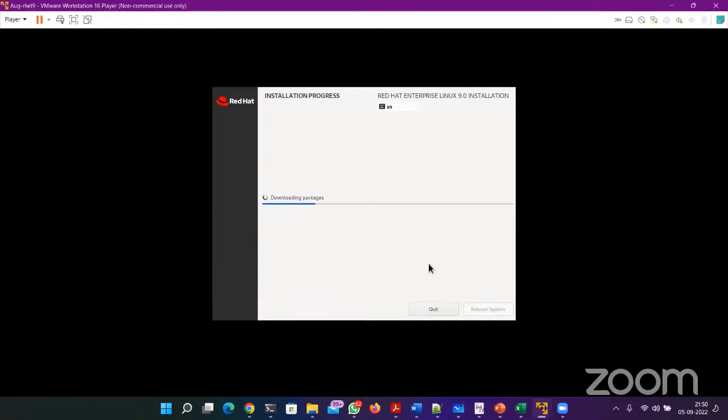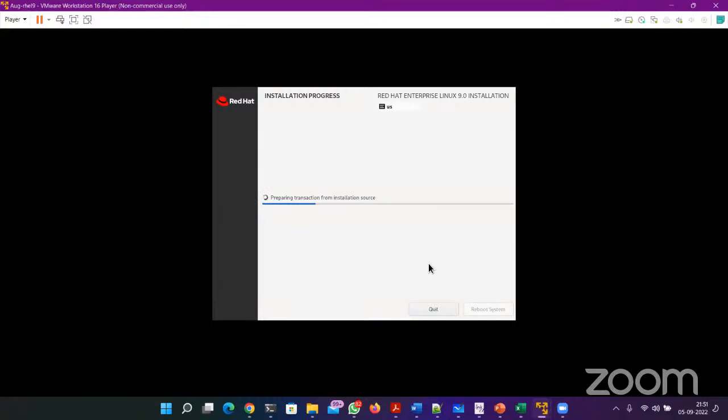Sir, I have one question. Yes, please. While we were giving the credentials for the root, there were 2 options, like lock the account and another. If in case we press the first option, lock the account, in future, can we not change the password, or is that something else? See, basically what happens is if you lock the account, then you can use student as a user to log in and then become root using sudo, and then you can unlock the account. That is possible. If you forget to create a secondary user, a non-root user, then you have to do troubleshooting, which is recover the root password.